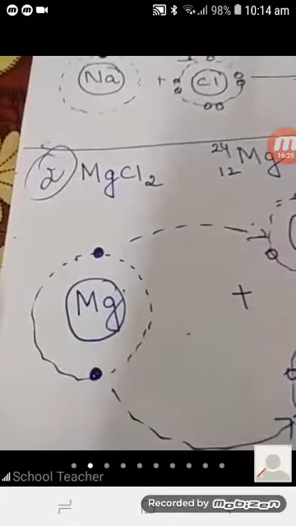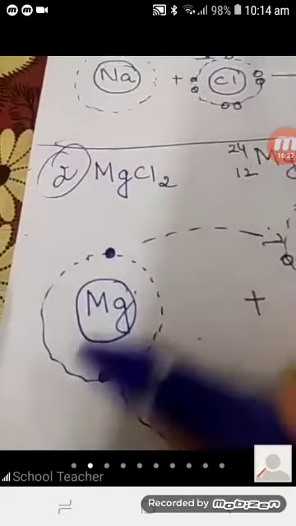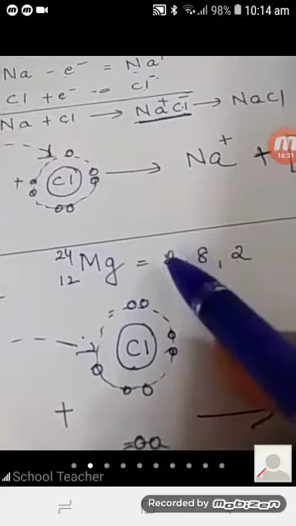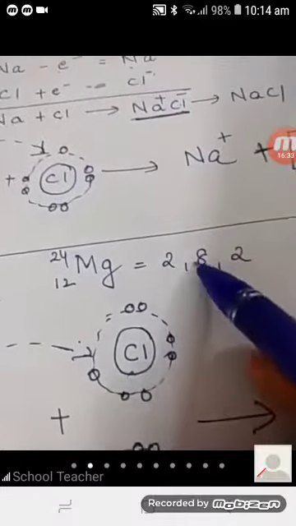Now one thing, children, you don't have to draw all the shells. Here there are 3 shells, so you don't have to draw the first shell, second shell and the third shell.